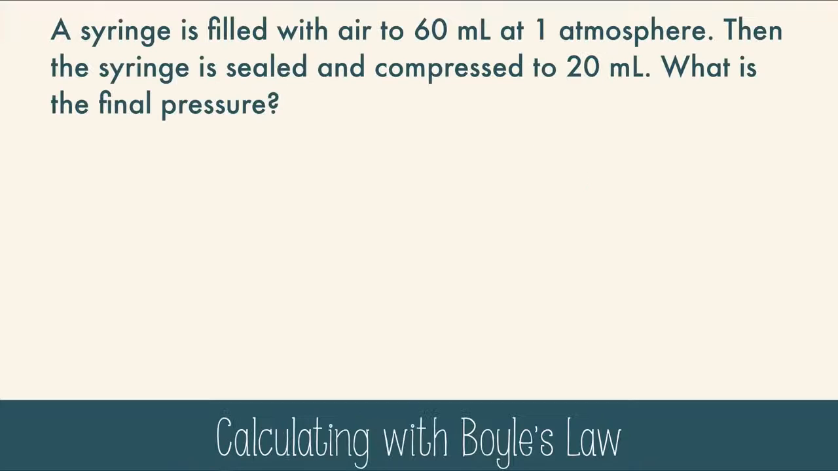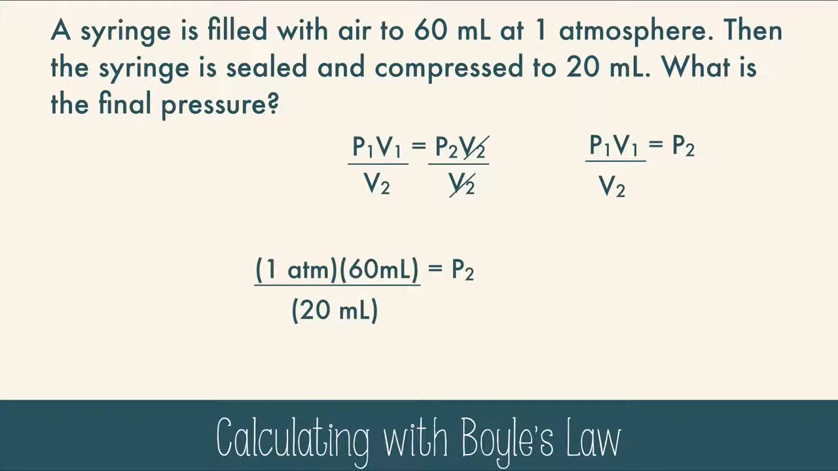Let's try actually using it. A syringe is filled with air to 60 milliliters at 1 atmosphere. Then the syringe is sealed and compressed to 20 milliliters. What is the final pressure? We'll use Boyle's law, and we can rearrange the equation now or after plugging in the numbers. It doesn't matter, but for neatness, I'm going to rearrange it now. I need the final pressure, or P2, so I'm going to get that isolated by dividing both sides by V2. And then we just clean it up. Now we'll plug in the data, and you get 3 atmospheres. Do a concept check to see if it makes sense. Volume went down, pressure went up. That's inverse. Yep, seems reasonable.